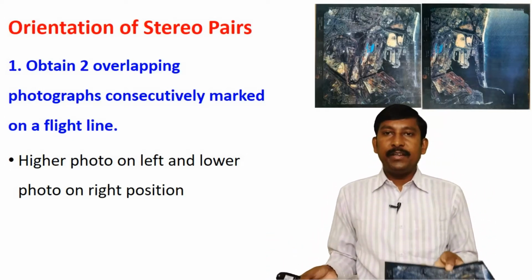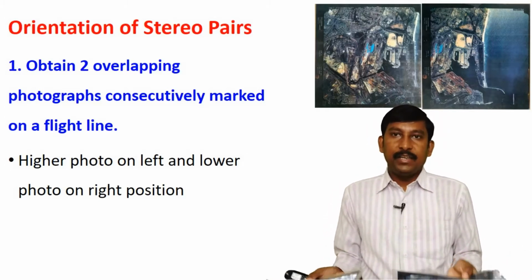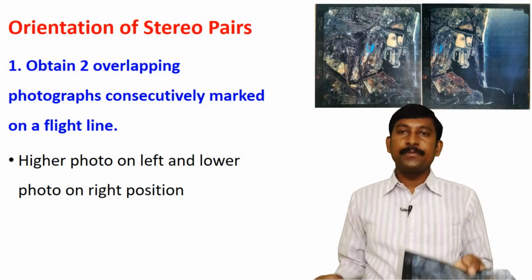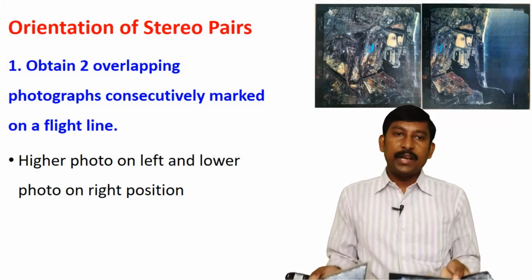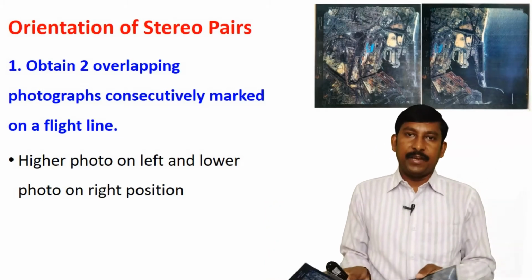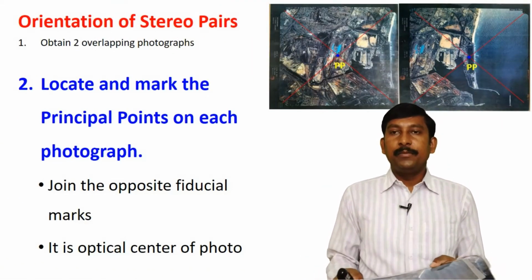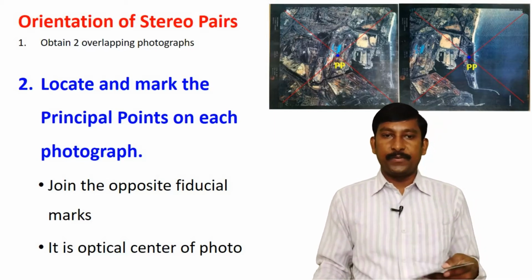So you can orient them like this, with this image on the left and this image on the right. If such markings are given on the photographs, follow them; if not, you can arrange the higher photograph on the left side and the lower photograph on the right side.